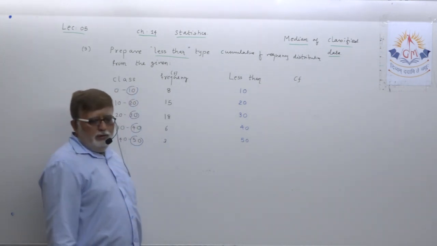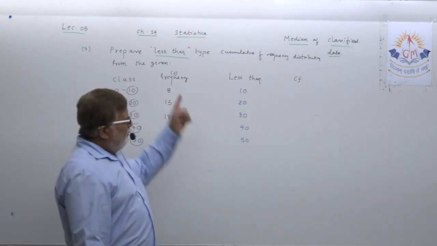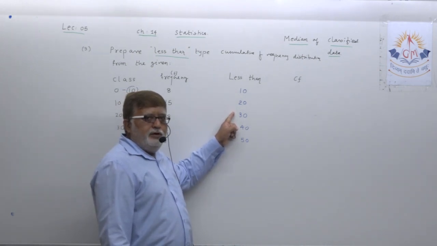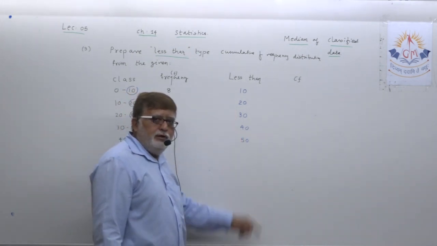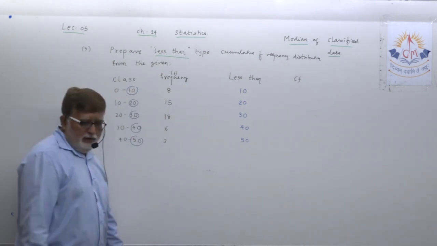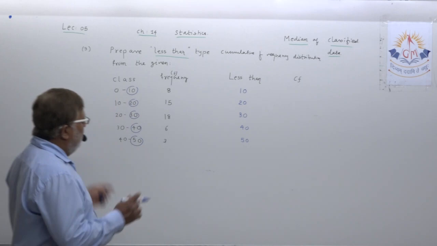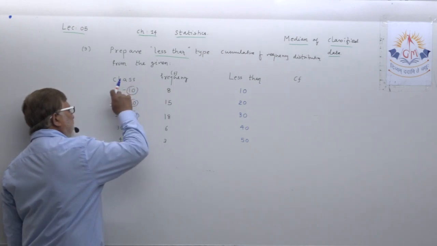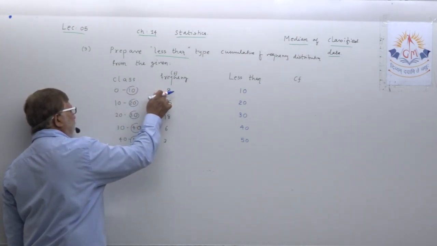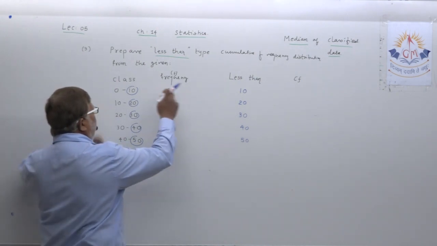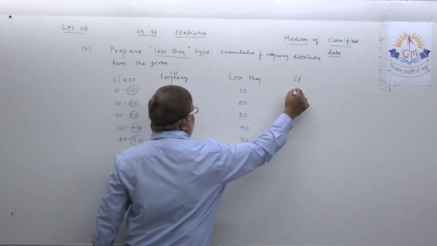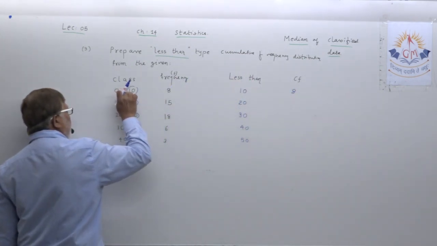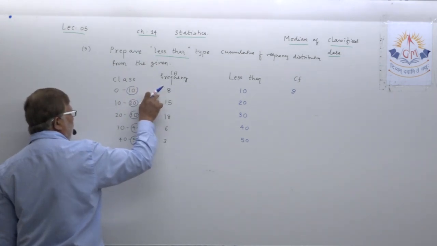You have already written the title, so this can be called less than 10, less than 20, less than 30, less than 40, less than 50. Okay. Now what to do, dear student? After doing this, try to understand the process. What is the frequency against 0 to 10? 8. So when you say less than 10, it means 8, because the frequency in class 0 to 10 is 8.